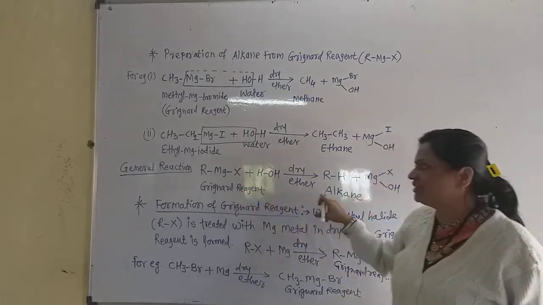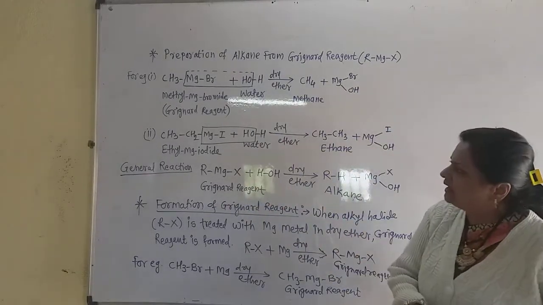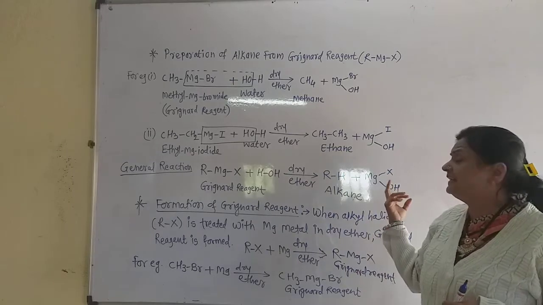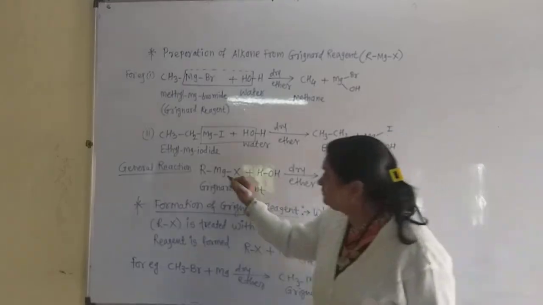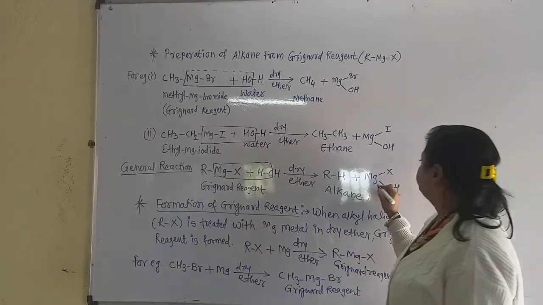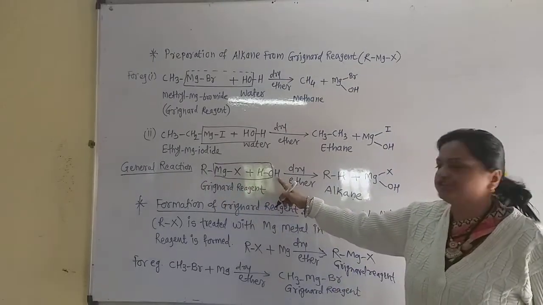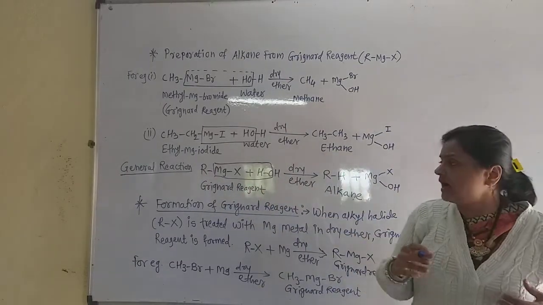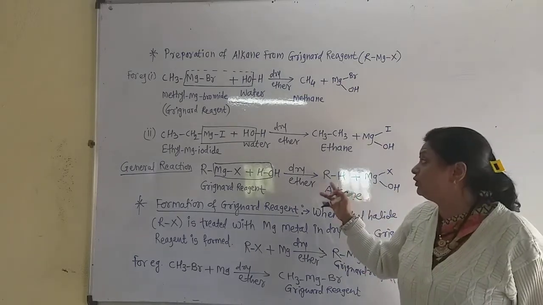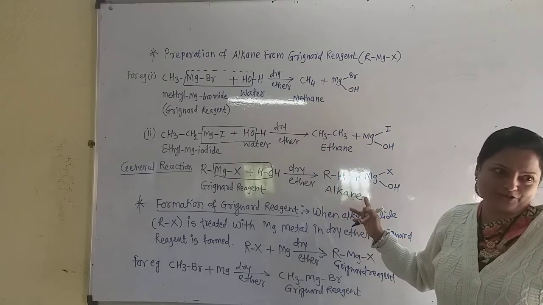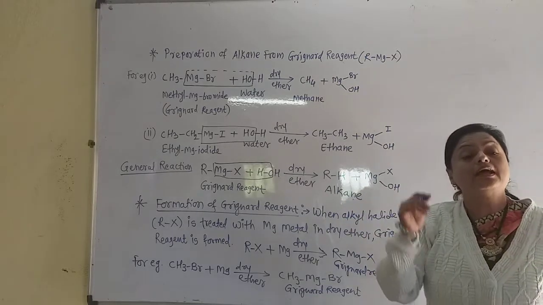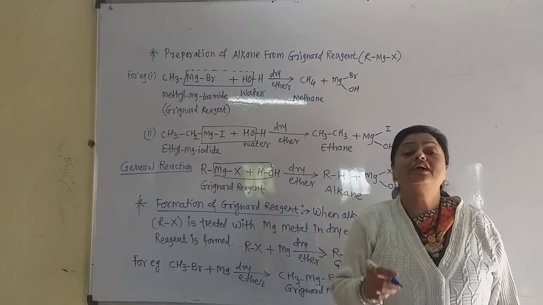Now this is the general reaction. We can prepare any alkane from the corresponding Grignard reagent. You can take any R group and obtain that alkane. Now see here, MgX and this OH form MgXOH, and this R attaches to the hydrogen. We know that the R group has one hydrogen less, but if we attach that hydrogen to the R group, what is formed? Alkane. So this is the general alkane formed here. In this way we can prepare any type of alkane by using the Grignard reagent.